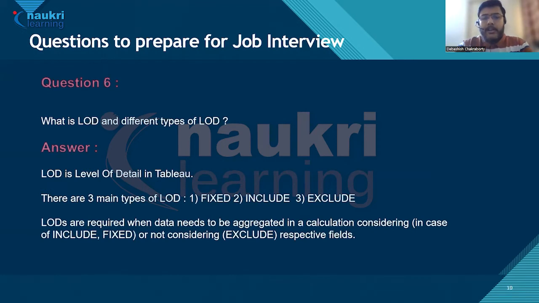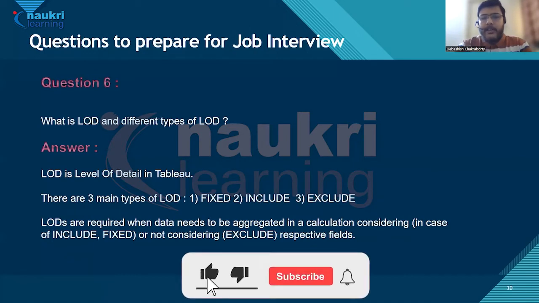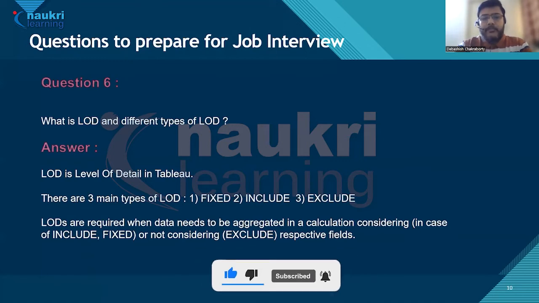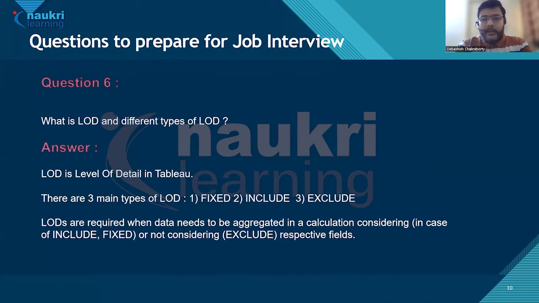What is an LOD and what are the different types of LOD? LOD is the level of detail in Tableau. There are three main types of LOD: fixed, include, and exclude. LODs are required when data needs to be aggregated in a calculation considering, or not considering, certain fields. Considering fields in case of include or fixed, I'm sorry, and not considering in case of exclude for the respective fields.